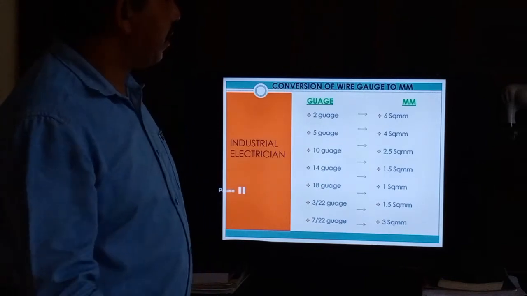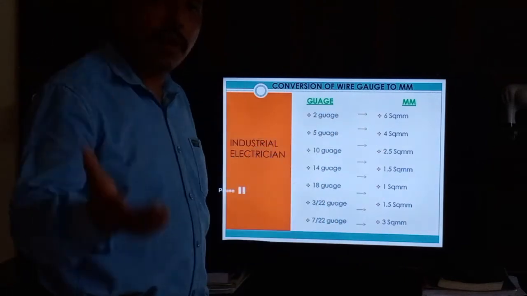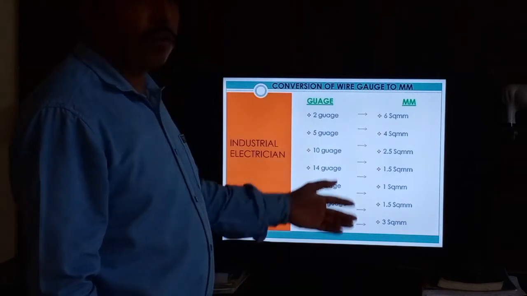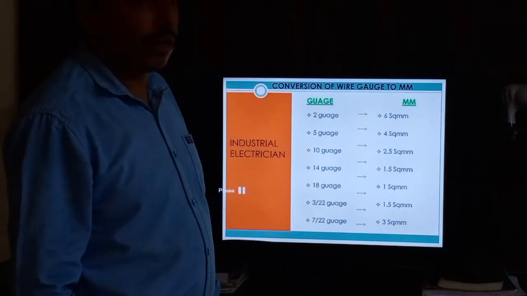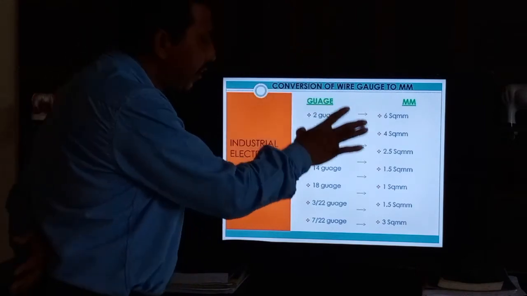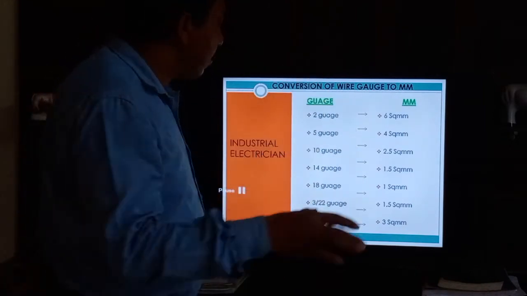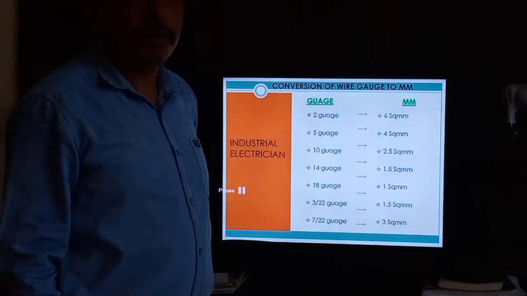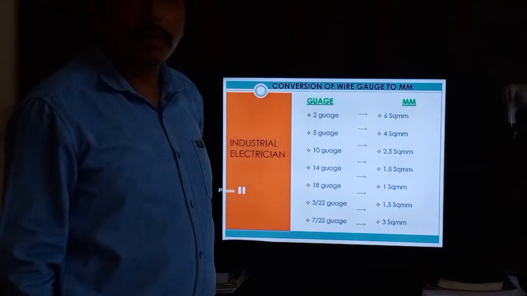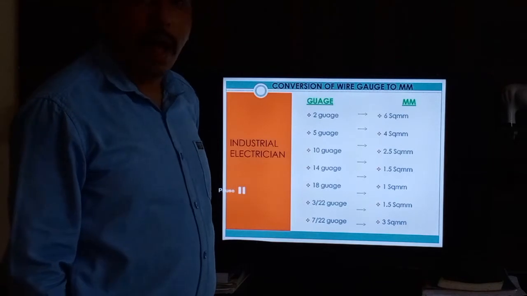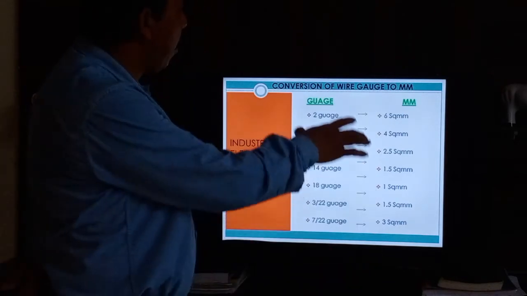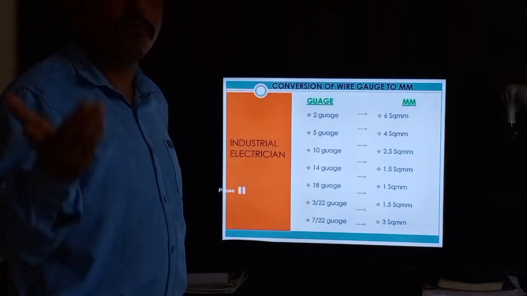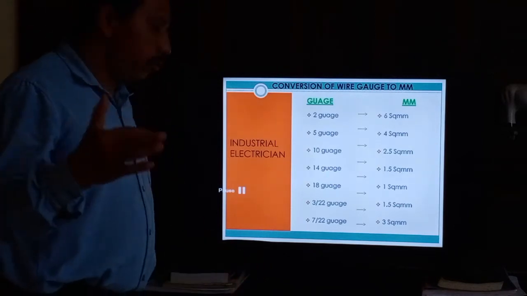So you can check there and use as per your drawing schedule, or whatever type of wire you need. You can use the same sizes as per your drawing schedule or wiring purpose. Already we have the wiring diagram, lighting for 2.5 and power socket for 4 mm. So you can check and do like that.